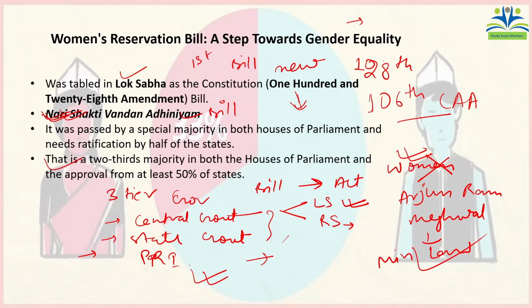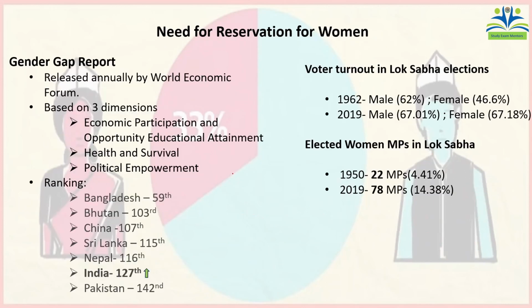This fact is also important. I don't think they might ask you that this bill was passed by a special majority of 2/3 of the people present and voting, and has to be approved by 50% of states. It's not that important. Now comes the question of why this reservation for women was required.